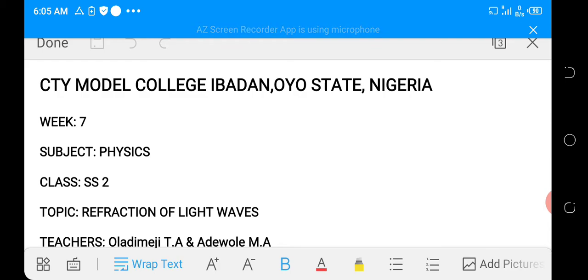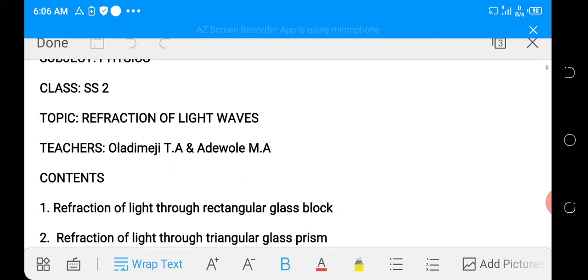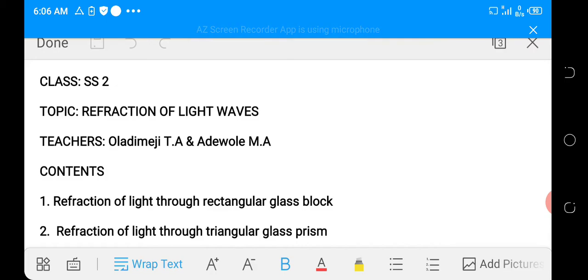And the topic of discussion for this week is going to be refraction of light waves. Under this topic, we are going to consider the following subtopics. 1. Refraction of light through rectangular glass block. 2.